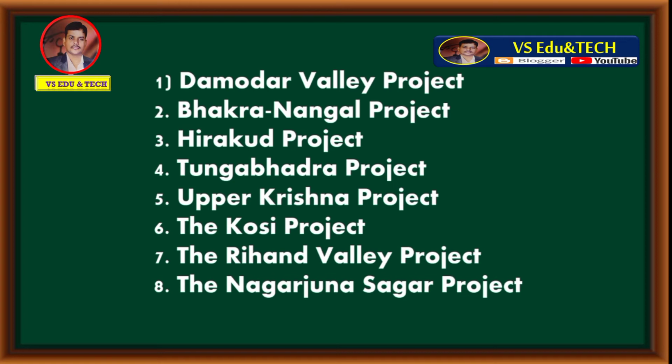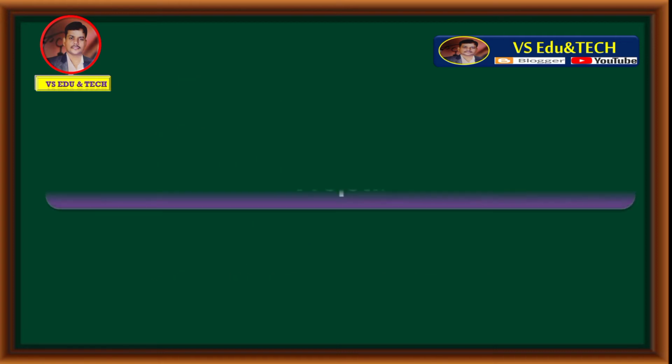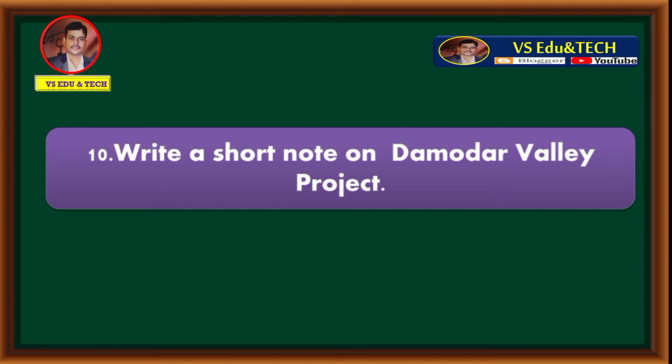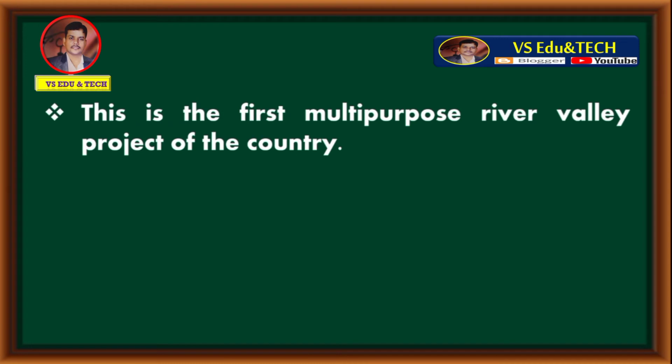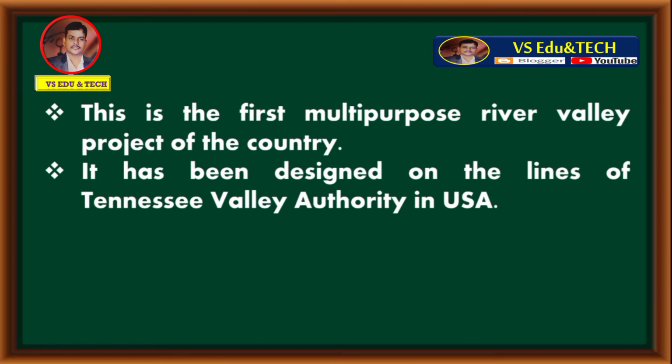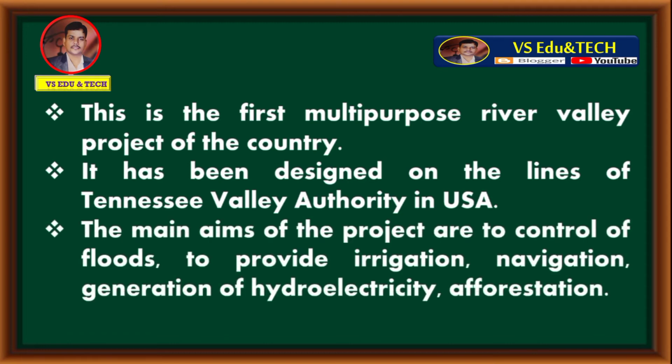Let's move to question number 10. Write a short note on Damodar Valley Project. Answer is, this is the first multi-purpose river valley project of the country. It has been designed on the lines of Tennessee Valley Authority in USA. The main aims of the project are to control flood, to provide irrigation, navigation, generation of hydroelectricity, afforestation.